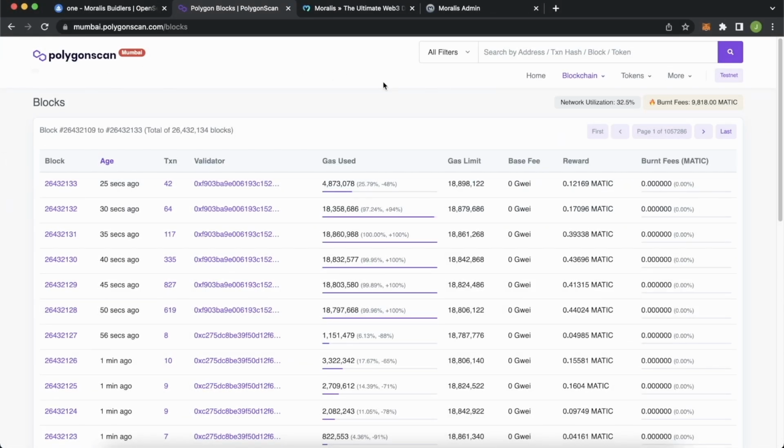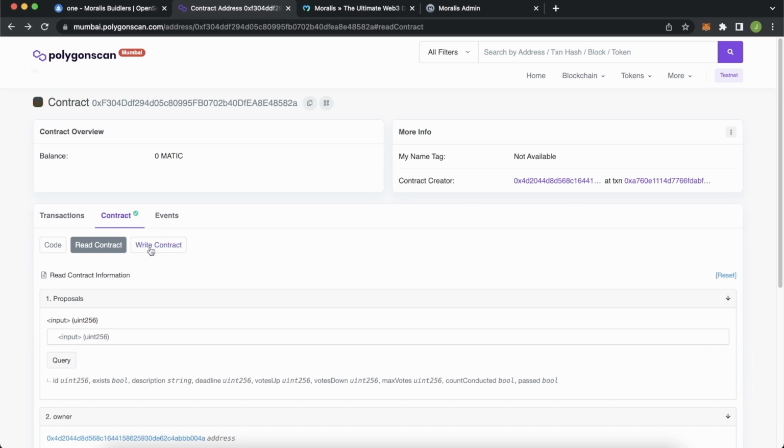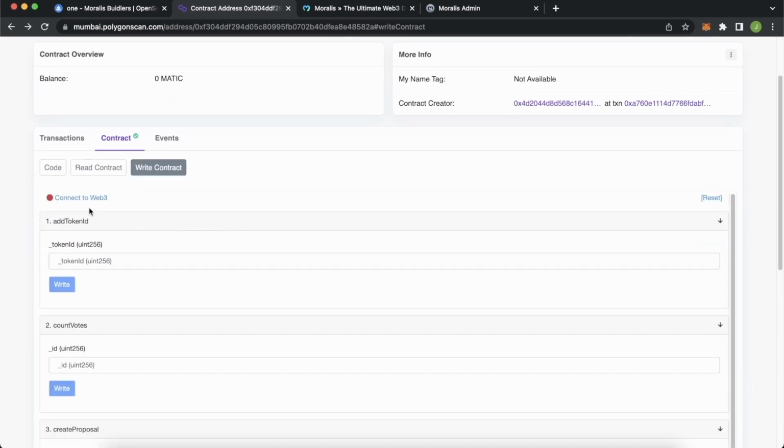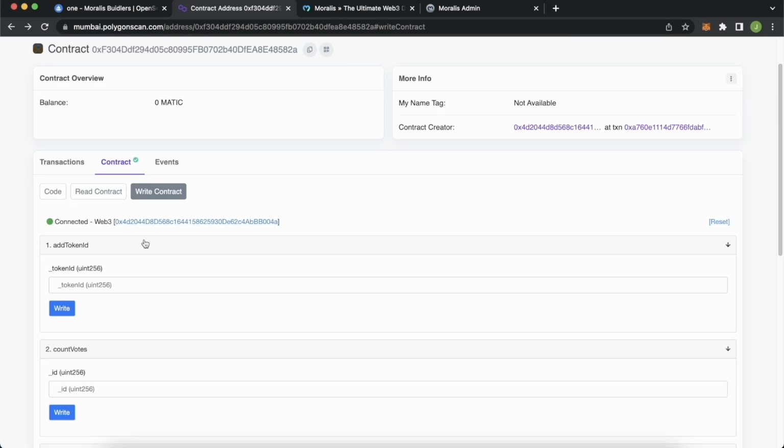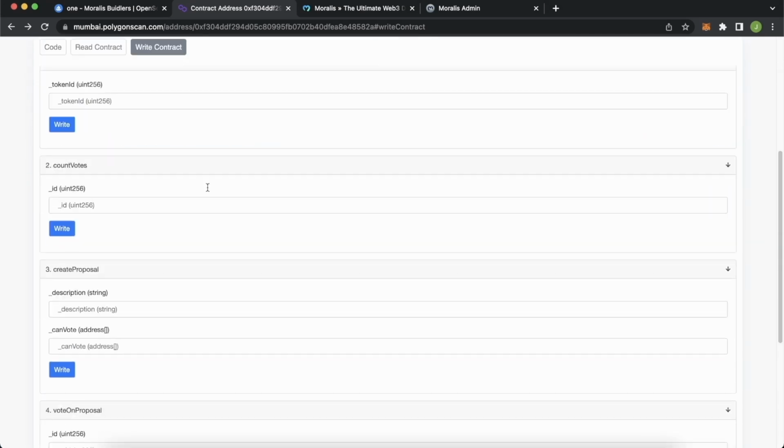Alright, so I've had a little break from recording, and now I'm back, and it seems that our current block has now exceeded our block ending 1926 and is now 2133. So we can head back to our contract. This is the contract we've deployed for our DAO. Go to write contract, connect to Web3, and we're connected as the creator of the DAO, who can count votes.